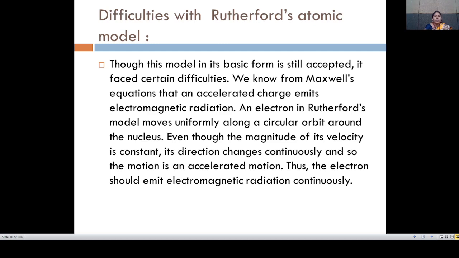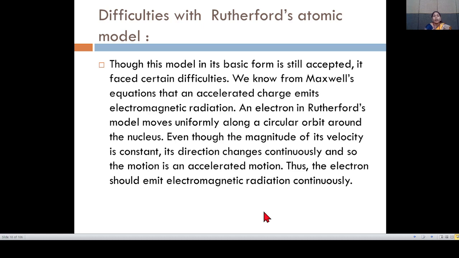We know from Maxwell's equations that an accelerated charge emits electromagnetic radiation. An electron in Rutherford's model moves uniformly in a circular orbit around the nucleus.